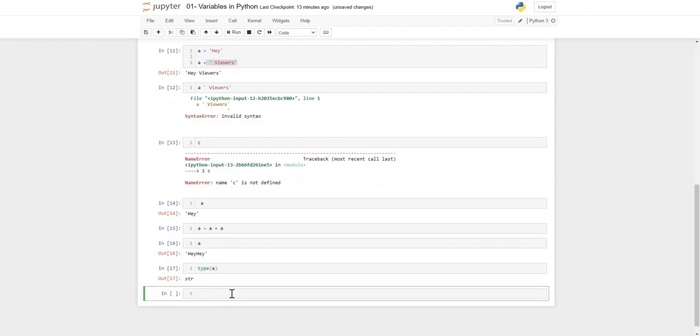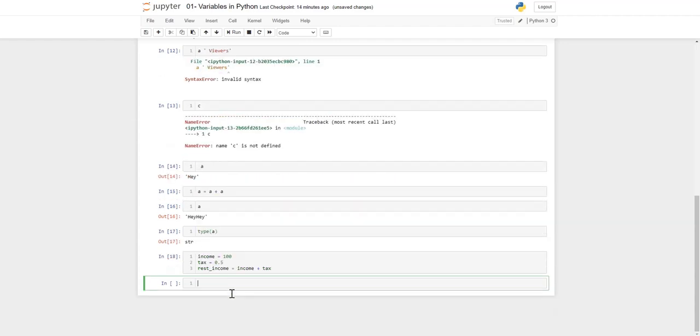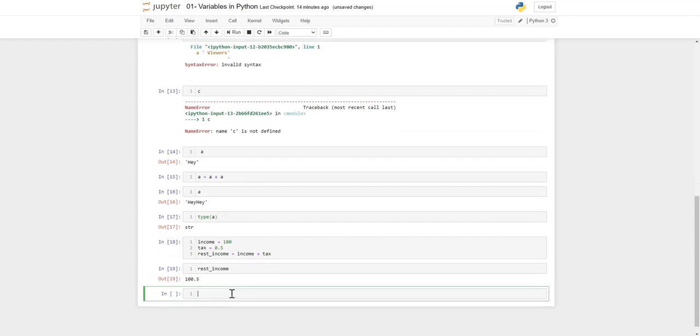And let's define some variables and do some operations. Let's assign income is equal to 100, tax is equal to 0.5, and rest income is equal to income plus tax. What should be the result? Yes, you are right, it should be 100 plus 100.5.